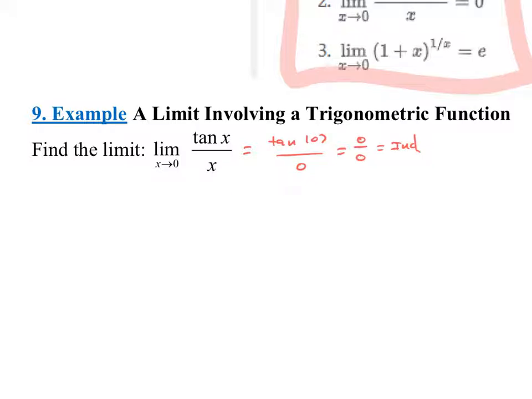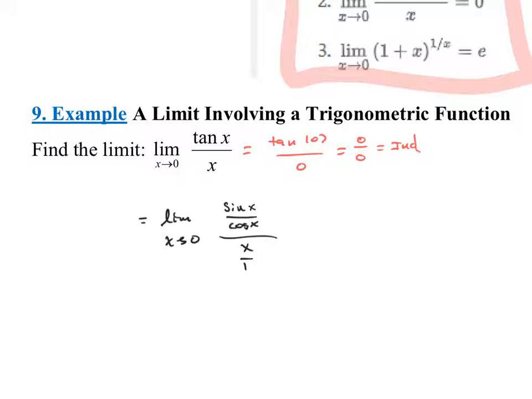Again, that does not mean the limit doesn't exist. That merely means we cannot just plug in 0 to get the limit. So we have to do something else. Well, what this does is this makes me think about what is tangent of x. And if you remember, tangent of x is really sine of x over cosine of x. All of that would be over x, but what I'm really going to do is write it as x over 1. So really what I have here is a compound fraction, a fraction over a fraction.